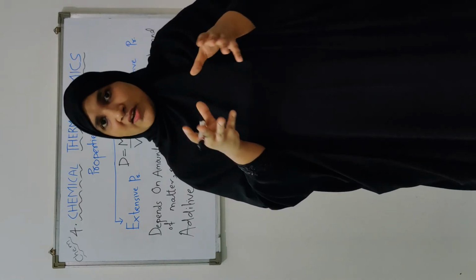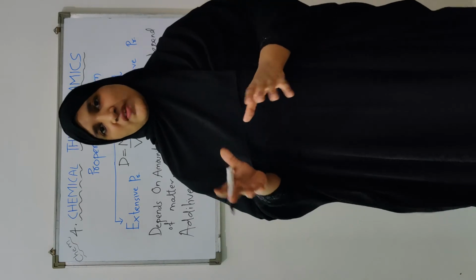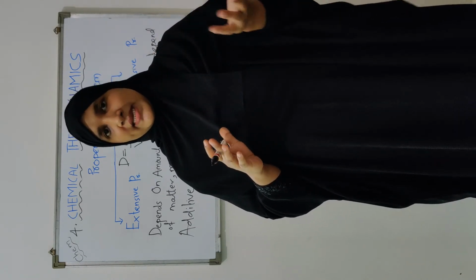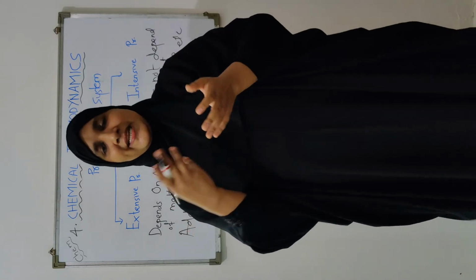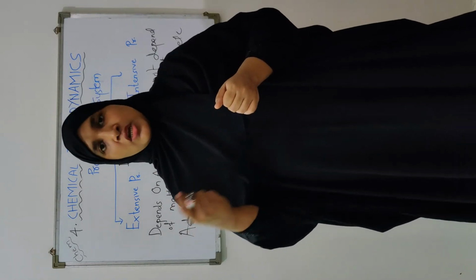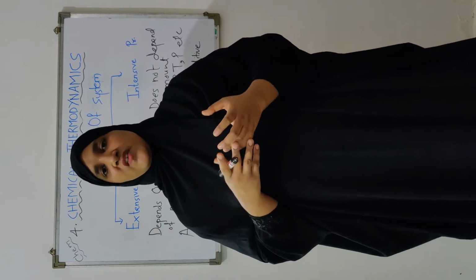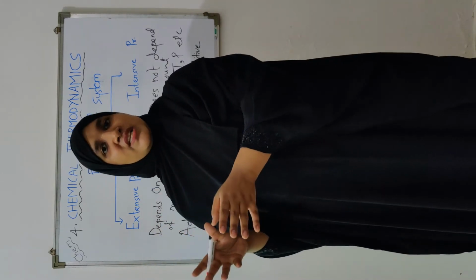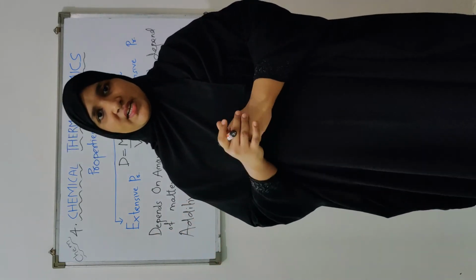Okay, so state of the system is what? It is the set of the properties that are used to describe the condition of the system. Okay, so in case of thermodynamics, you may take several properties like temperature, pressure, volume, mass, number of moles. These are the set of properties. If you describe these properties, you will be able to understand what is the state of the system.